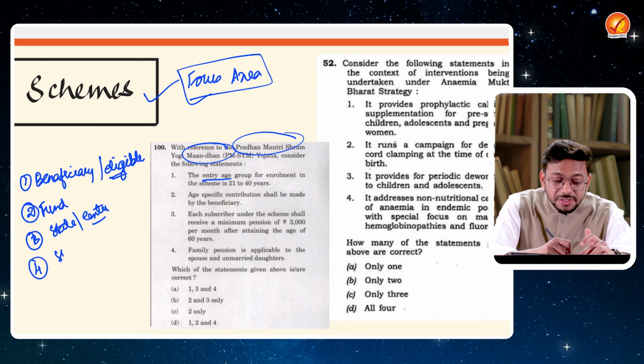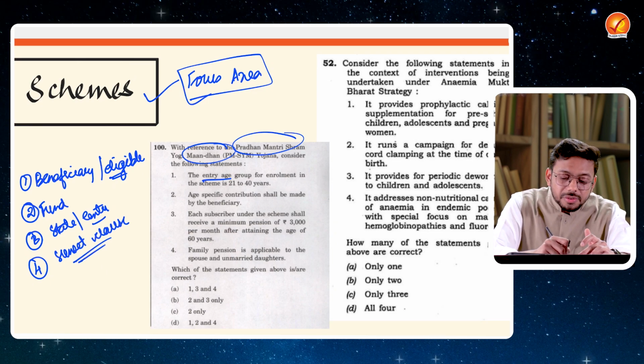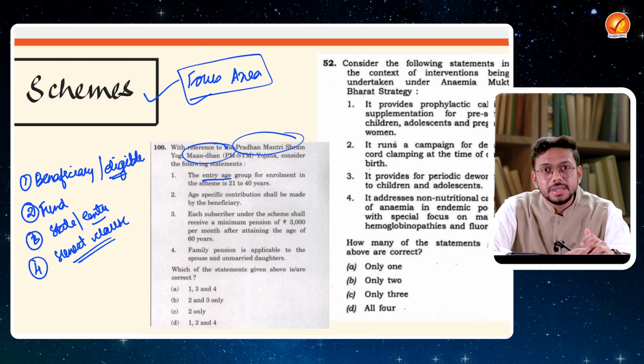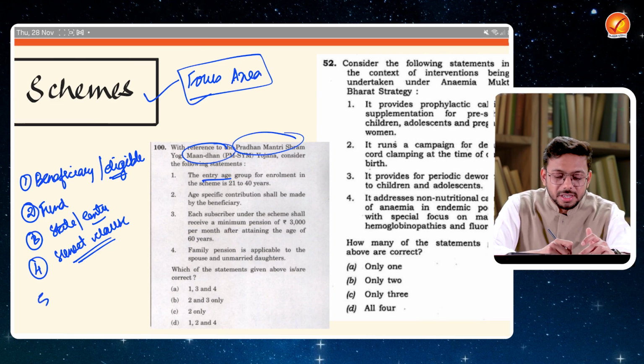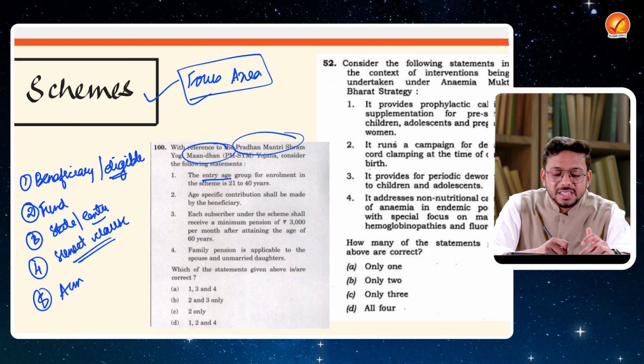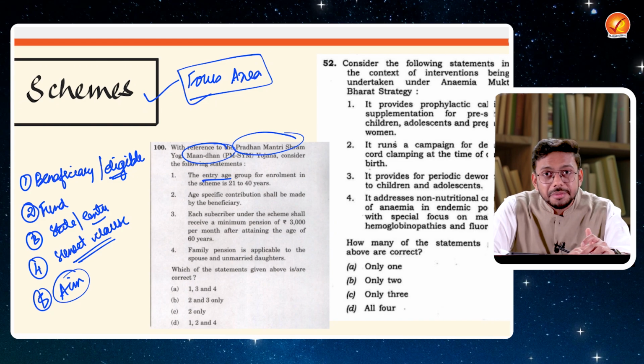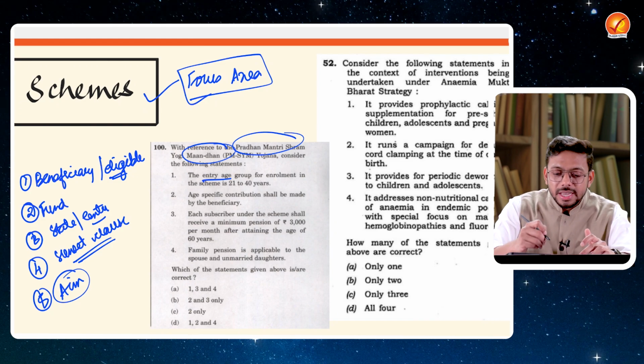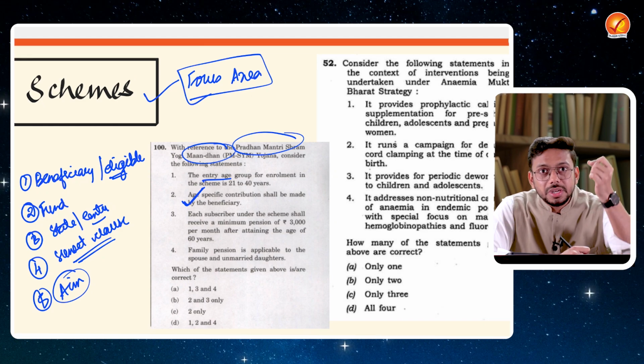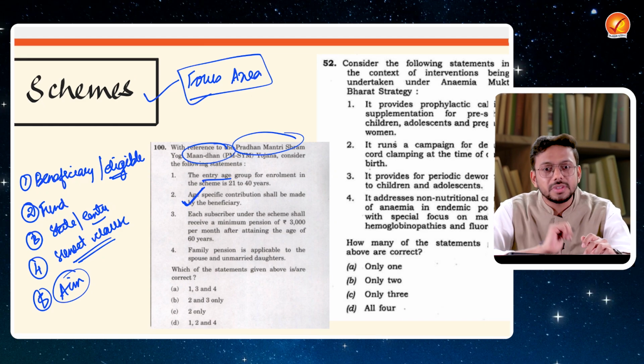Definitely UPSC, right? It can ask if there is a sunset clause, right? Sunset clause means till what period the scheme is valid. Okay, that is what UPSC can ask. Definitely UPSC will ask about the aim and the objective of the scheme, right? So you look at this, age specific contribution shall be, what is the process or what is to be done in that particular scheme, the features of the scheme, right?